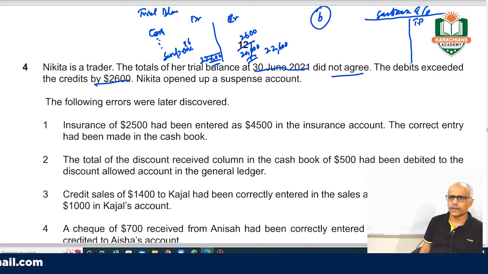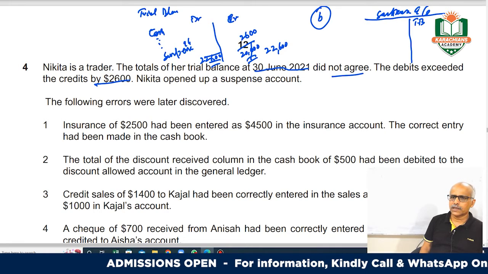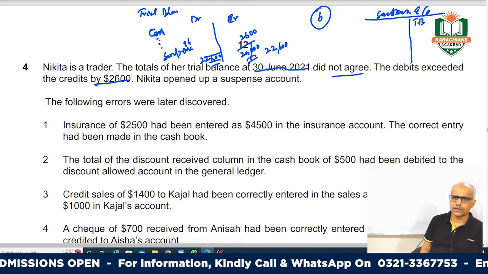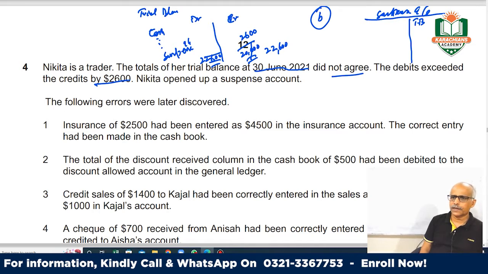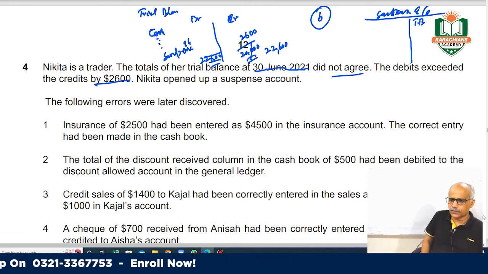So this is your balance from the trial balance, 2600. Now you have made the balance sheet, P&L and all these things, and still there is a balance of 2600 which you have put here. So it is in your suspense account. You have to rectify it, finish it, and solve it.